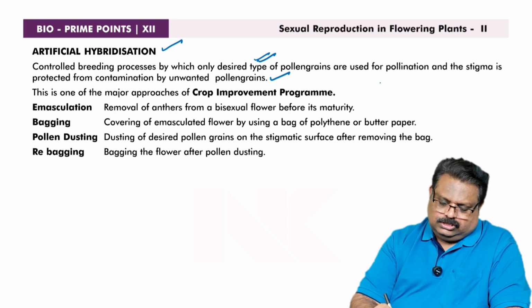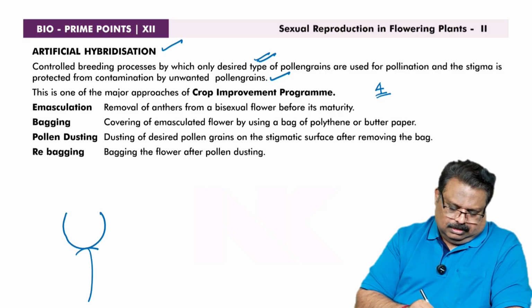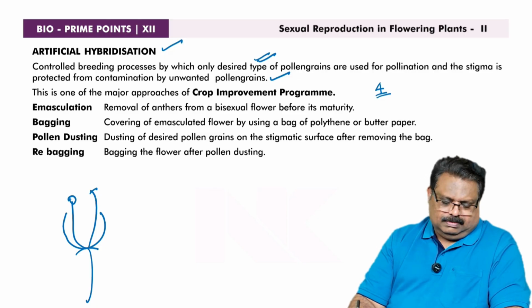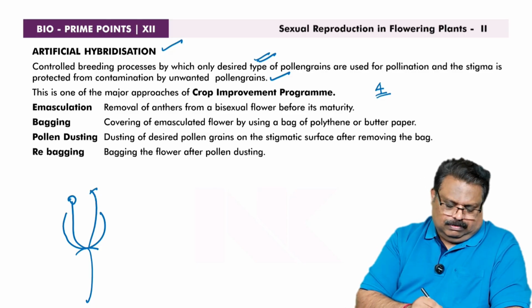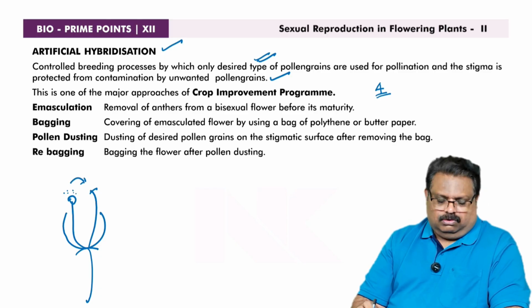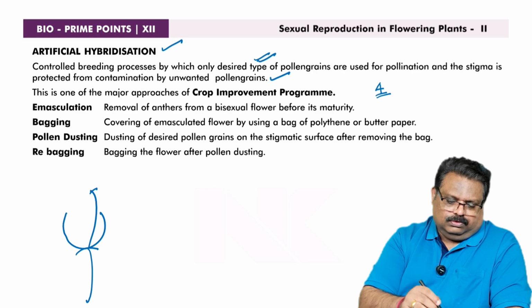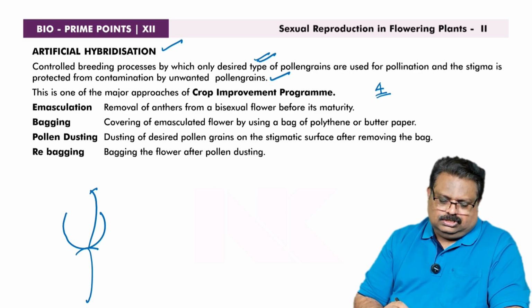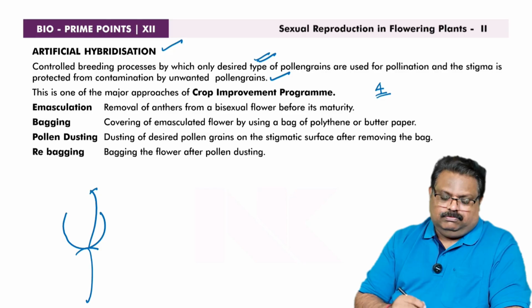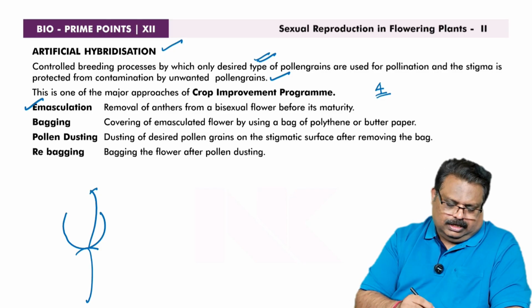So in artificial hybridization, 4 basic steps are there. First one, emasculation. Suppose this is a bisexual flower. What happens is that before maturity, when the flower is bisexual, there is a possibility of autogamy, isn't it? So in order to prevent the autogamy, before maturity, the stamens are removed. And the removal of stamens and anthers in a bisexual flower before maturity is called emasculation, so that autogamy can be prevented.